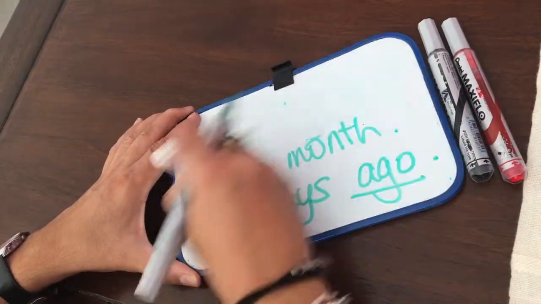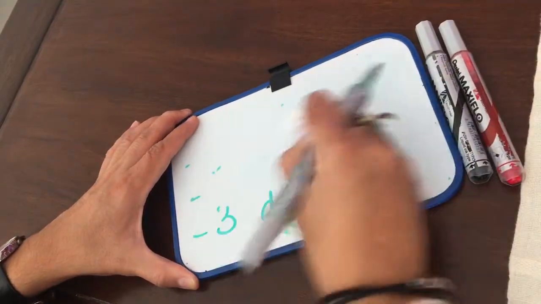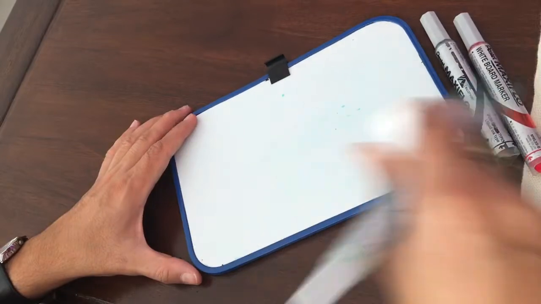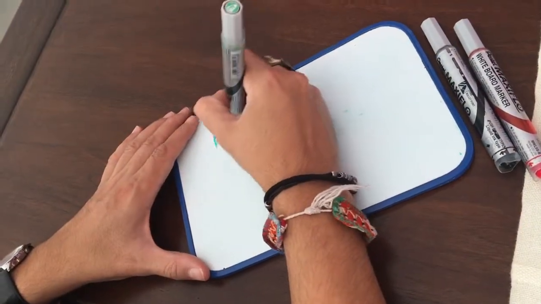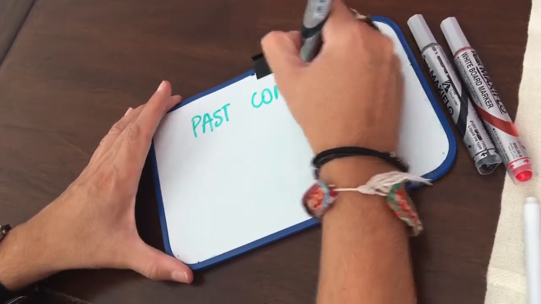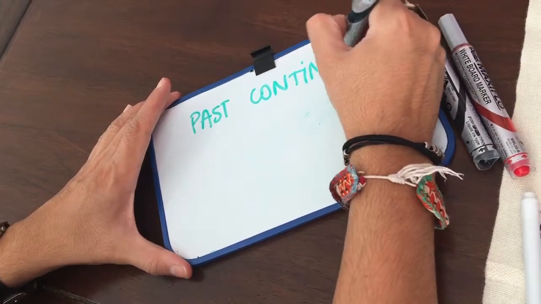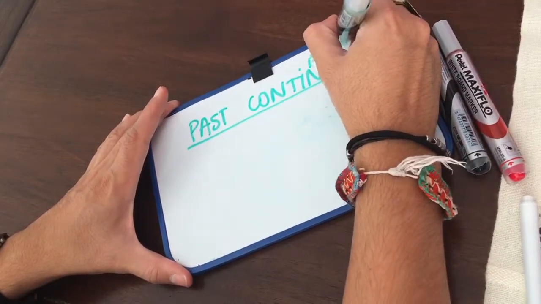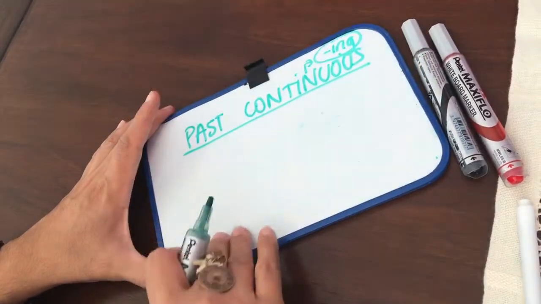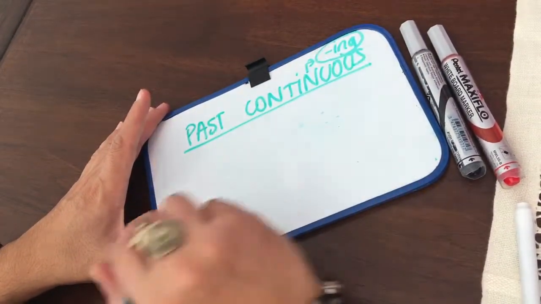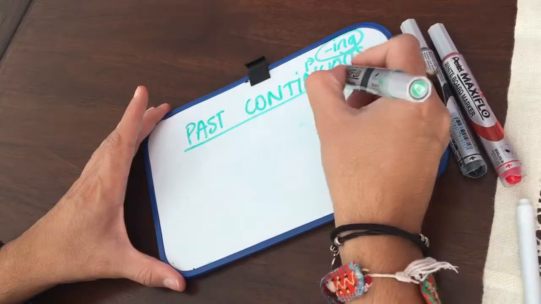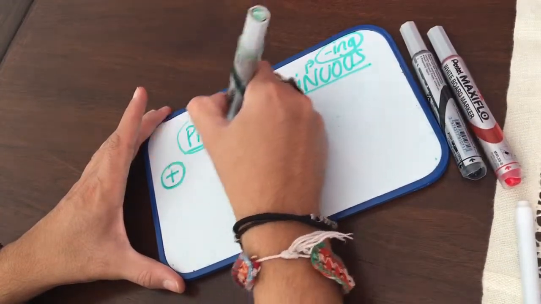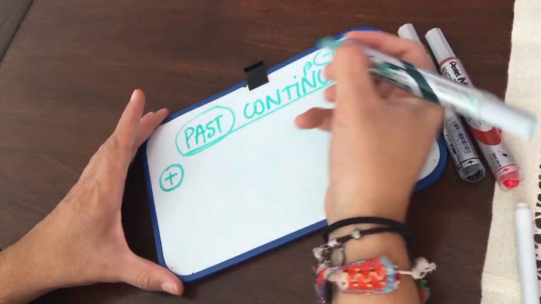And the last part of this tutorial is about the past continuous. So, the past continuous, it's very easy too. Continuous means that we have ing. And it's very similar to the present continuous. But the verb, the auxiliary, this time, is going to be in the past.